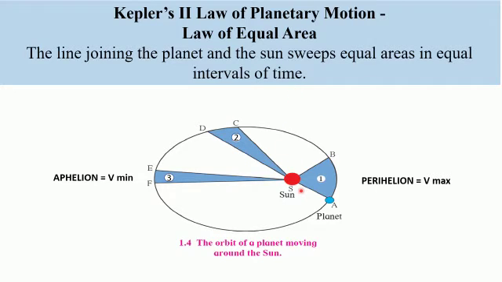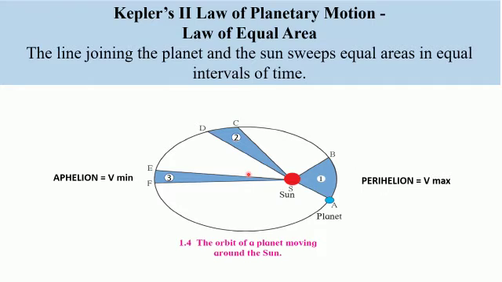Now, why do we find this? Why is it happening that the planets sweep out equal areas in equal intervals of time? For this, we need to understand that the ellipse has two foci, but none of them is in the center.